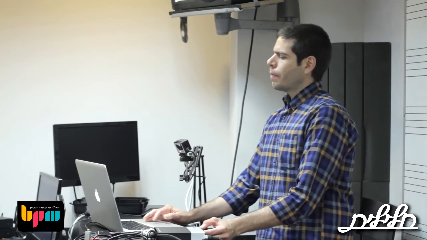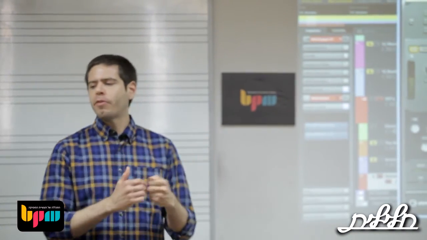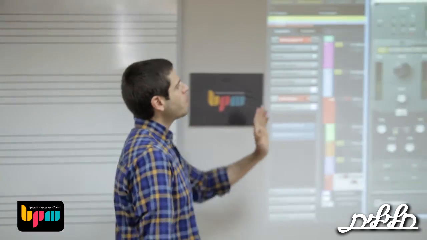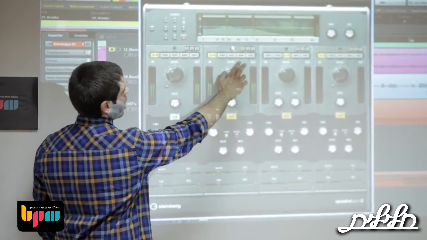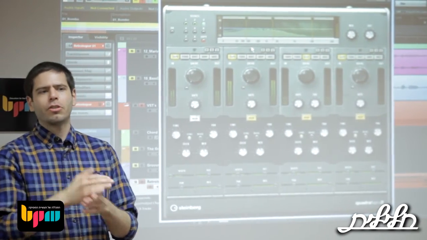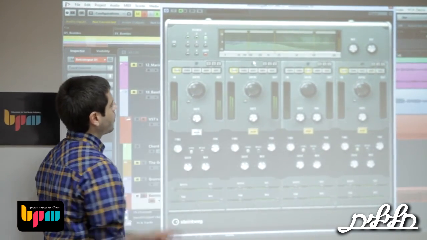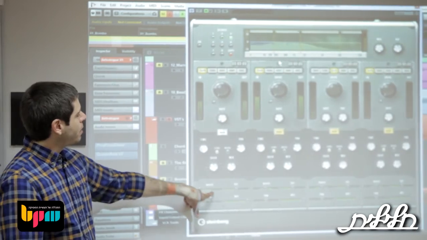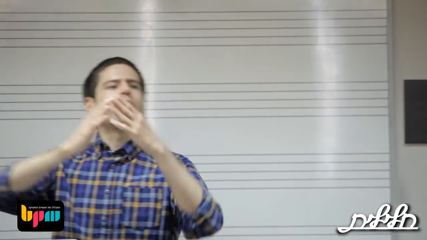And this is the interface of the Quadrafuzz. This is Quadrafuzz version 2. We used to have this a long time before, and now it's multiband. So basically, 4 bands with 4 different distortion types. Well, this is not distortion. The decimator is a bit crusher. So it depends on your taste. You can use it or not. Gate per band, delay per band, and MS, which is basically to spread the sounds, maybe either to the center or spread it to the left and right speakers.